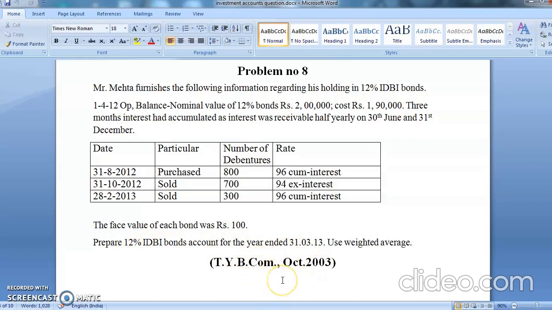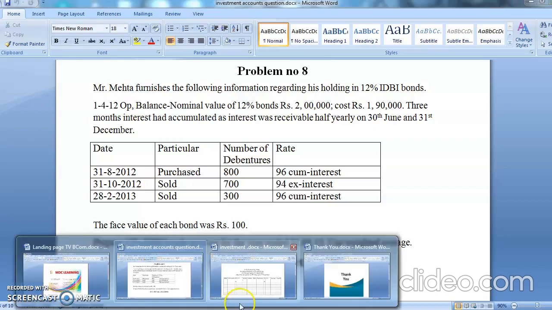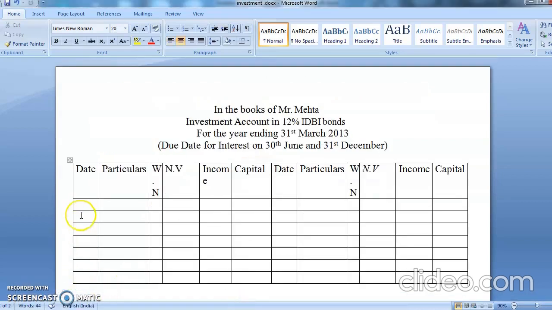This problem was asked in the year 2003. Now let's start solving the problem. Now see, first directly they have given you 1st April. What is the 1st April? To balance brought down. Nominal value is directly given to you, 2 lakhs. Income we will find out. Capital is already directly given, 1,90,000.